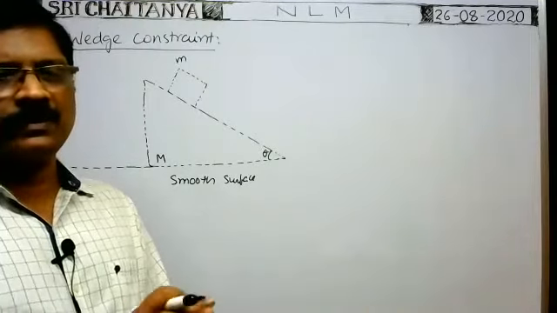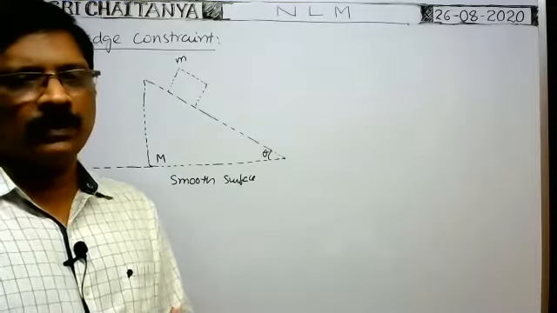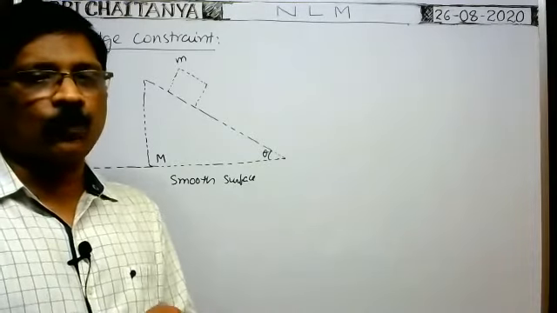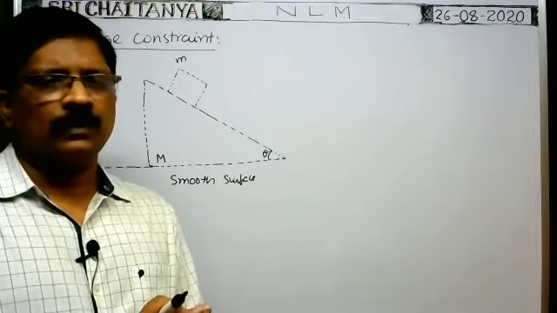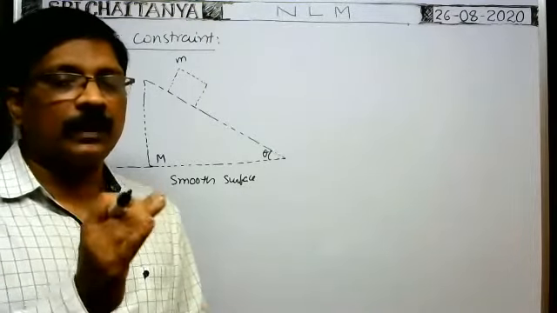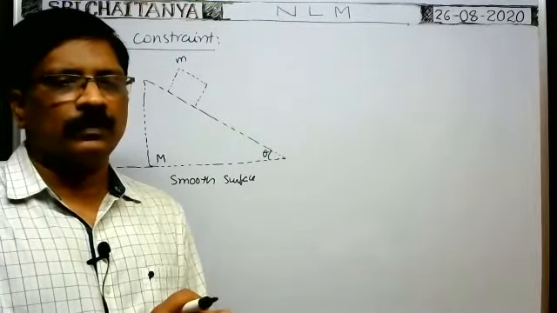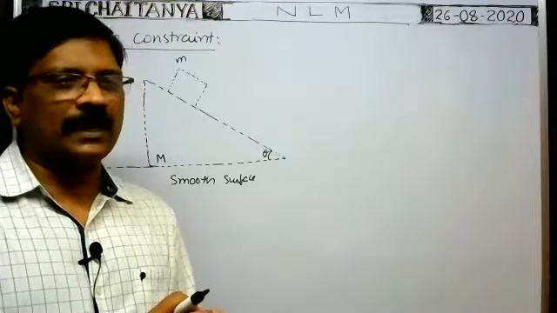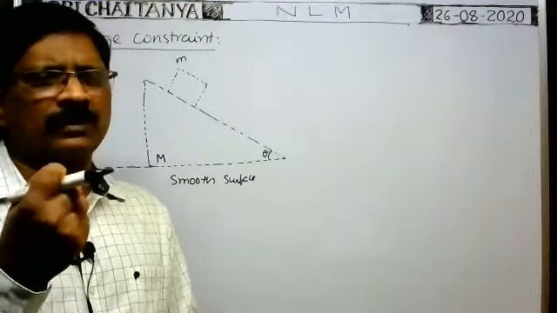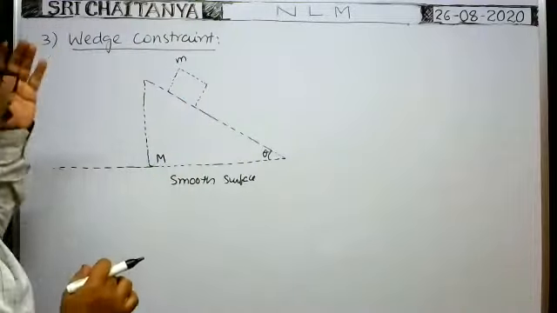Tell me, anybody else? Which force? Okay, no doubt, force applied by block. What do we call the force applied by block on the wedge? Contact force. Because of contact, some force acts. We call that force by a particular name, no? Yeah, normal force. Very good. Normal force.